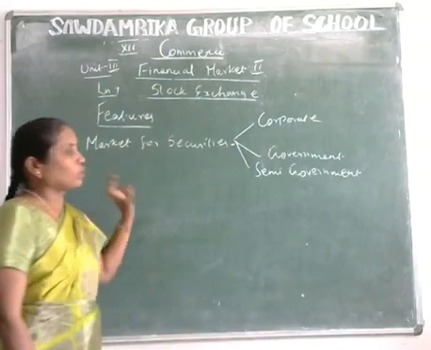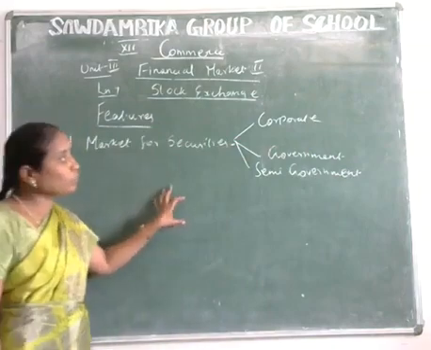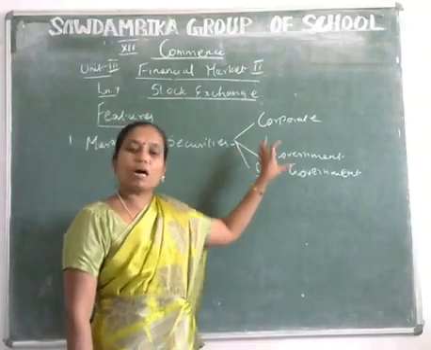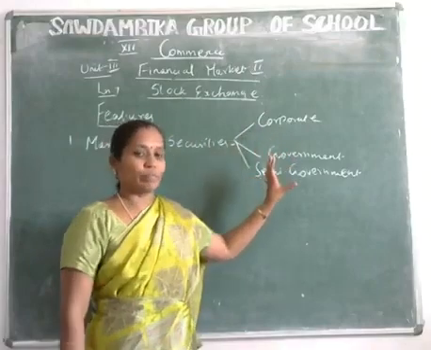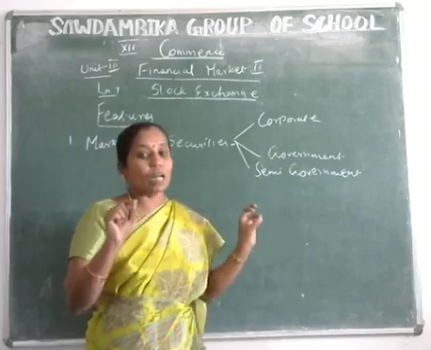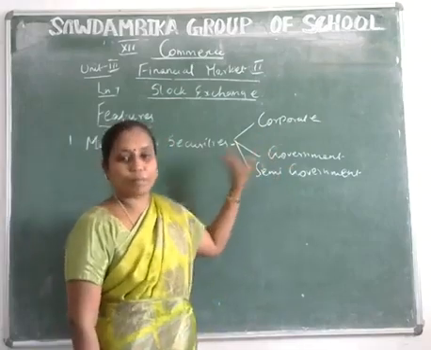What is meant by corporate? Corporate means the owners and the management are different. The owner does not manage the business in corporate bodies.